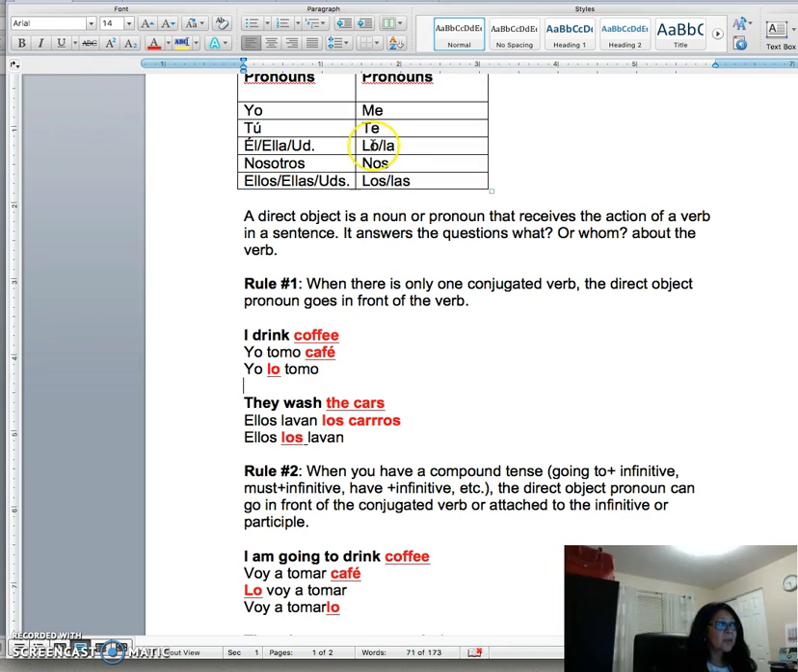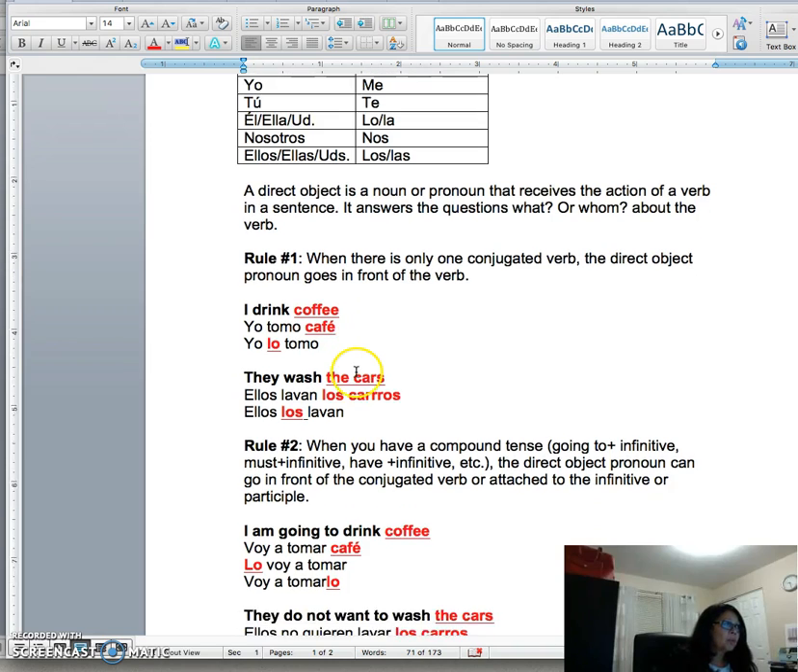Café is masculine, singular, therefore it is lo. So, as the rule says, you have to put it in front of the conjugated verb. So in order to say I drink it, in Spanish, you would have to say yo lo tomo.